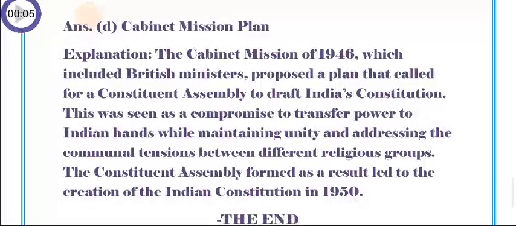So the answer is Cabinet Mission Plan. The Cabinet Mission of 1946, which included British ministers, proposed a plan that called for a constituent assembly to draft India's constitution. This was seen as a compromise to transfer power to Indian hands while maintaining unity and addressing the communal tensions between different religious groups. The Constituent Assembly formed as a result led to the creation of the Indian Constitution in 1950.